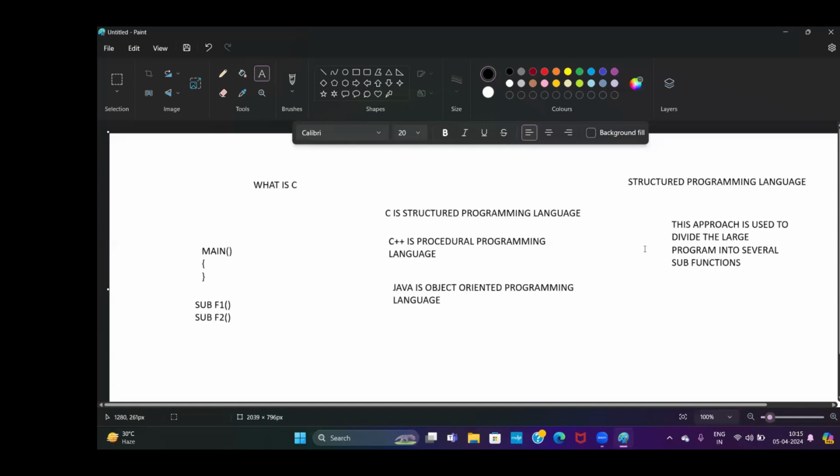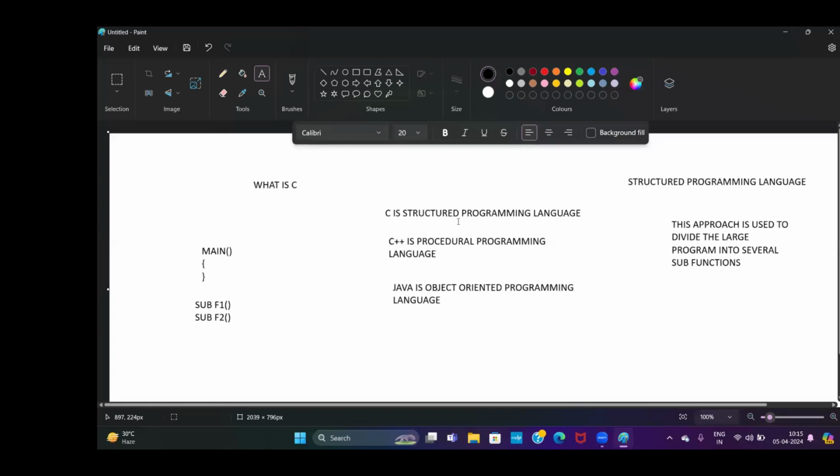When you divide the program into objects, that is called object-oriented. When you divide the program into procedures, it is called procedural programming language. When you divide the large program into several sub-functions, it is called structured programming language.